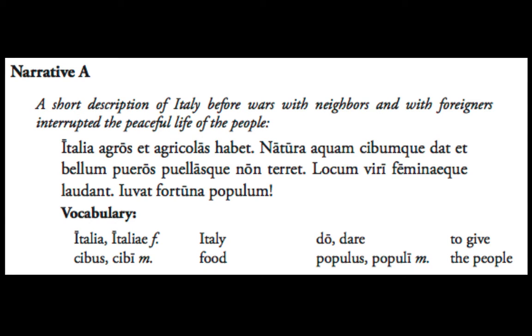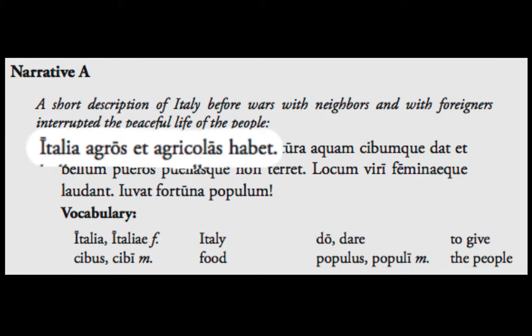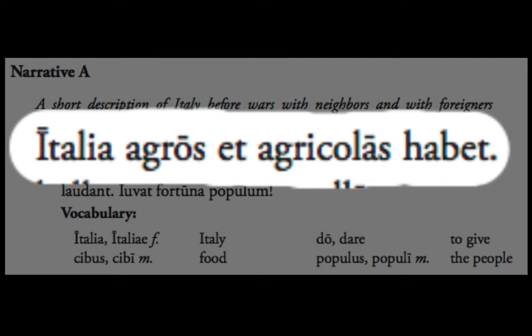The thing you want to watch out for is imposing English, or your assumptions about English, onto the Latin. So if we look at that first sentence, Italia agros et agricolas habet, you might be tempted to say Italia means Italian, and it goes with agros, Italian fields, and then go from there. You've got to make sure that your Latin asserts itself and trumps your English.